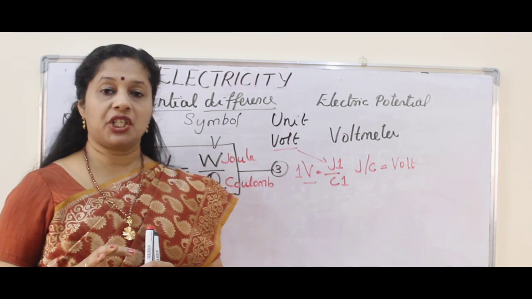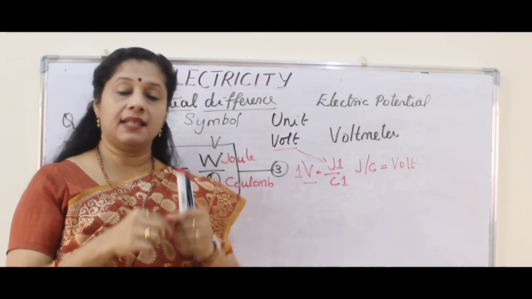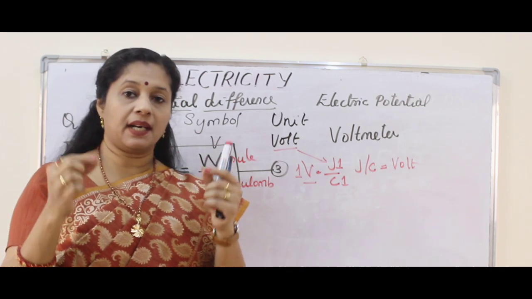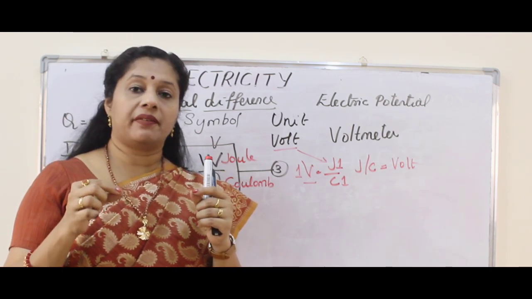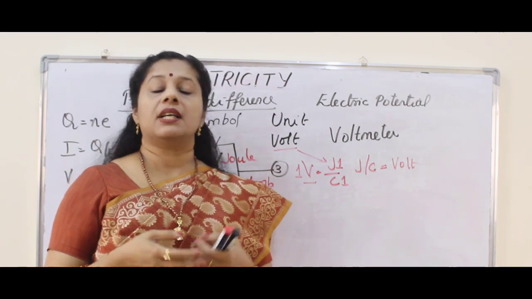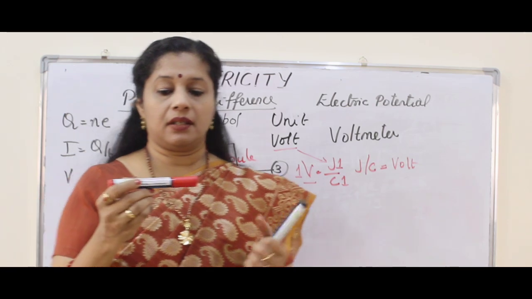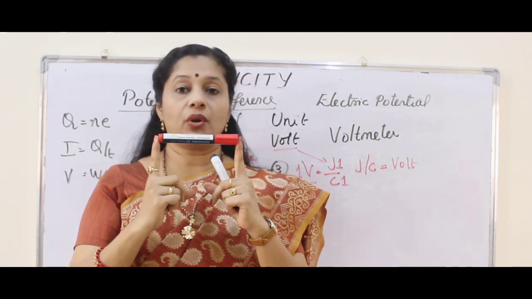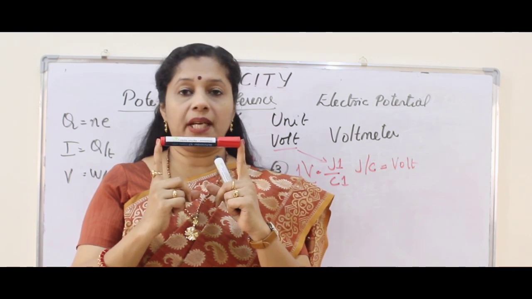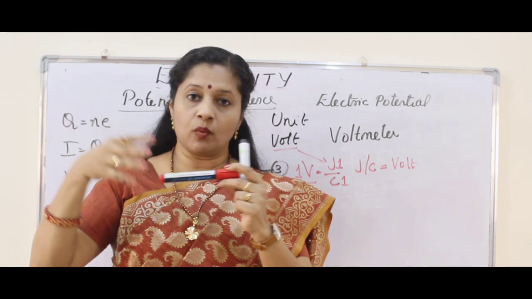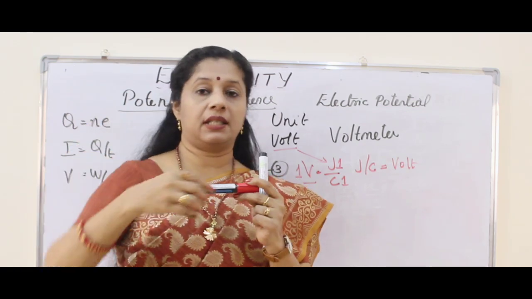So this is all about potential difference, and we know that until and unless there is a potential difference, there won't be current. As soon as we connect or create a potential difference, current will start flowing. It is like a difference in pressure, right? If I have a hollow tube with some water inside, kept horizontal, there will not be any flow of water. But imagine from this side I am giving more water, then it will flow to the other end.